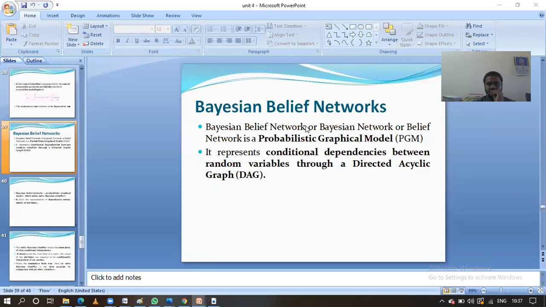Here the nodes are random variables. The relationship between the attributes is shown in the directed acyclic graph.